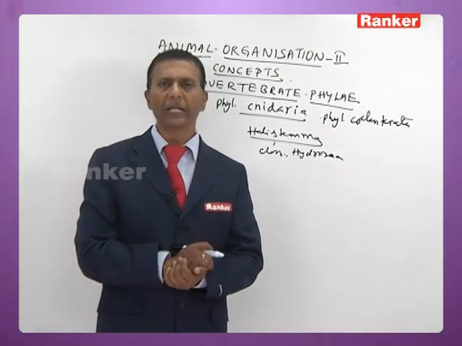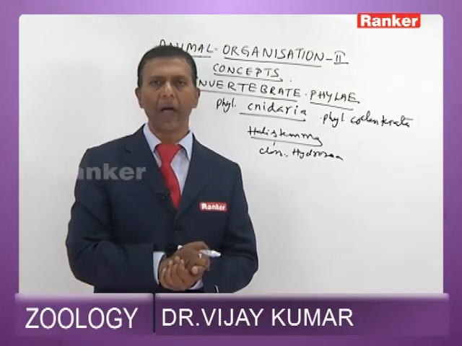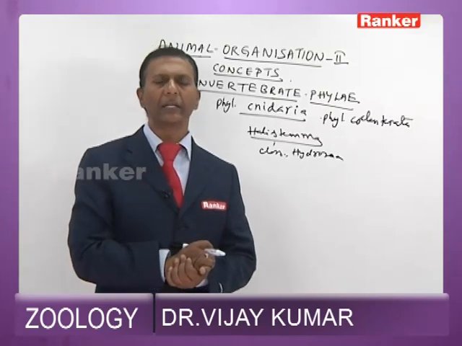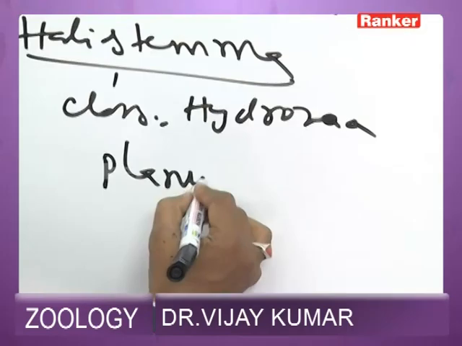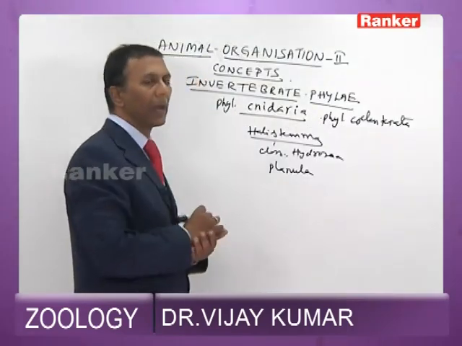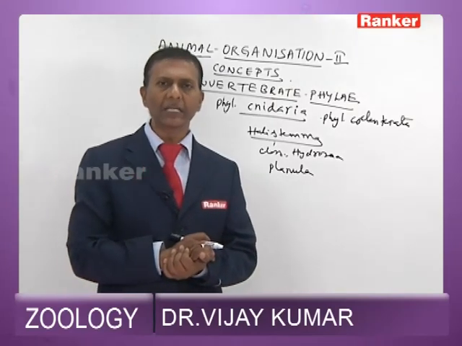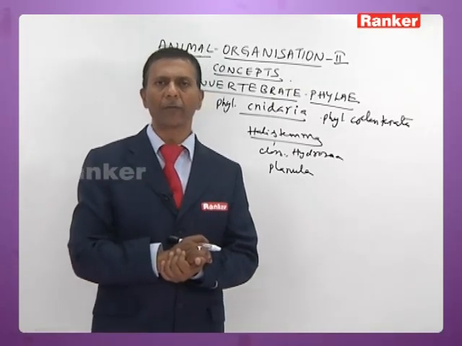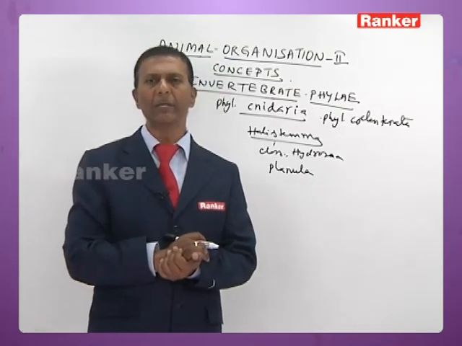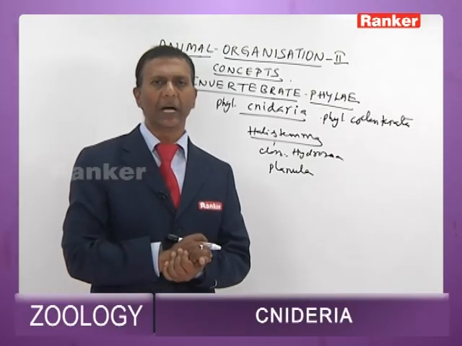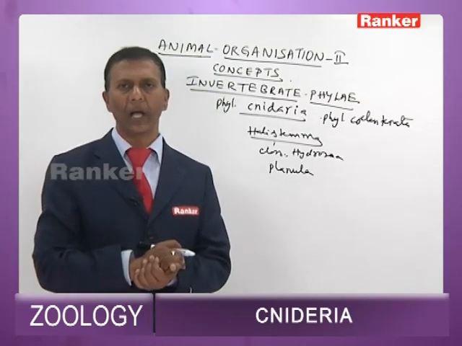Now, cnidarians may be unisexual or bisexual. Fertilization may be internal or external. Most of them have a characteristic larva called planula. In cnidarians, for the first time, a nervous system is noticed. It is of the diffuse type, in the form of a network that lies below the epidermis. Another network lies above the gastrodermis. They are present on either side of the mesoglea.